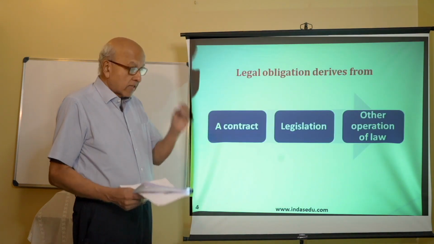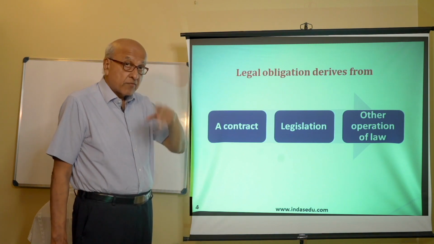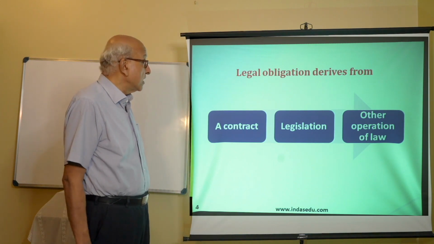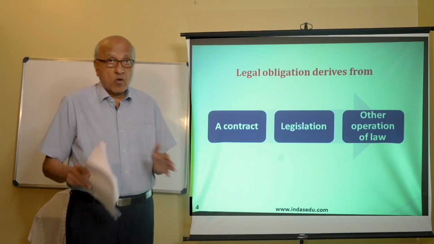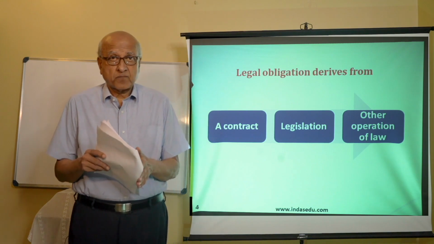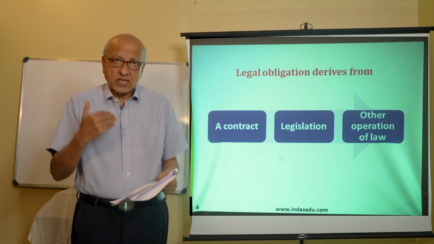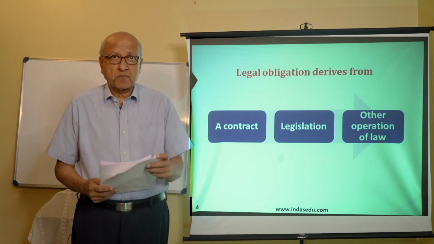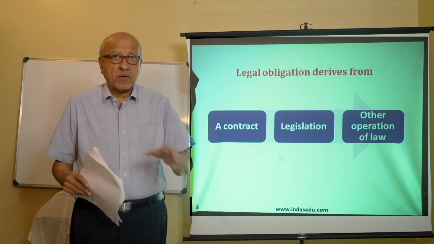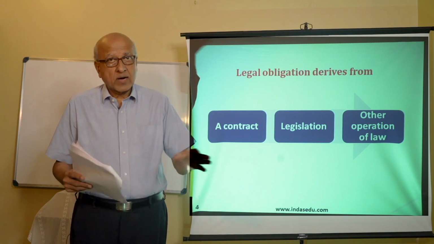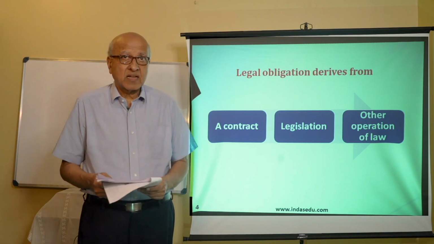I told you there can be legal obligation, there can be constructive obligation. First we see what is legal obligation. Legal obligation derives from a contract. There may be a contract between two parties. When there is a contract between two parties, each party has one right or obligation. So non-performance of an obligation by either party may warrant penalty, so that entity has to compensate the other.